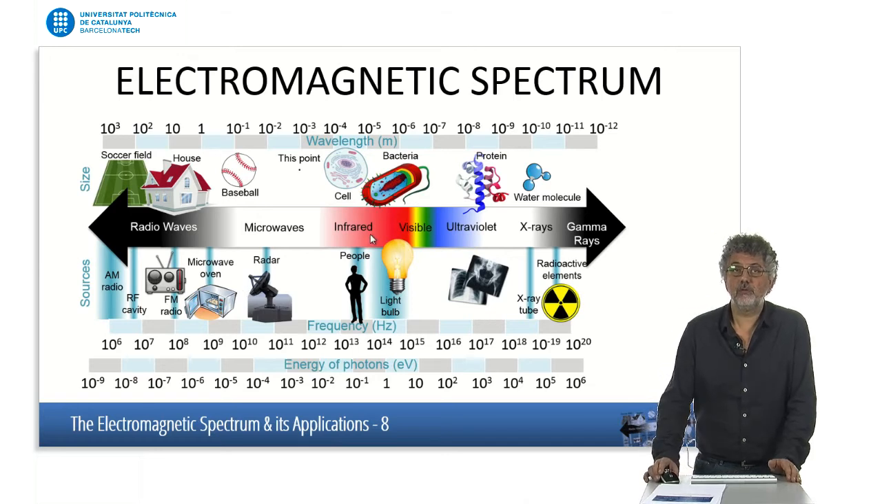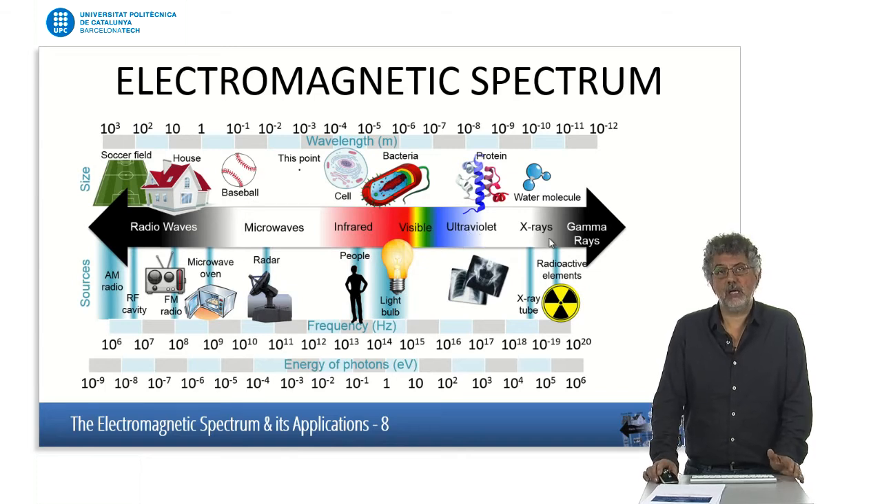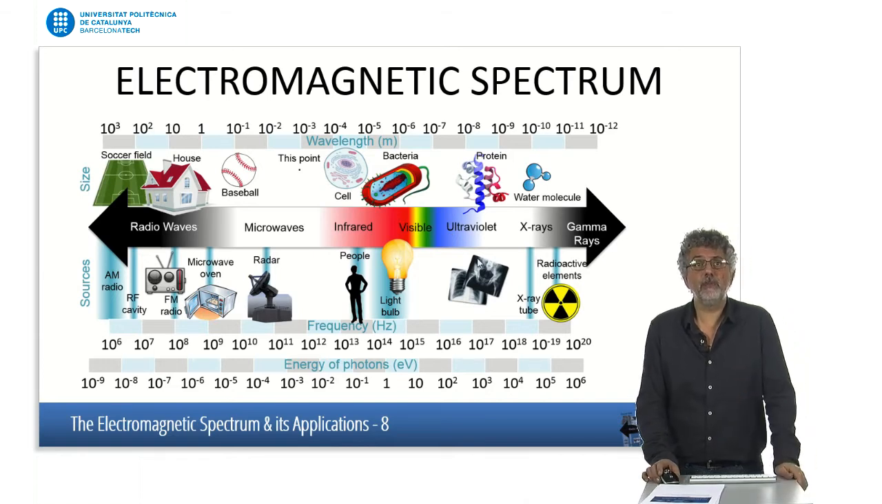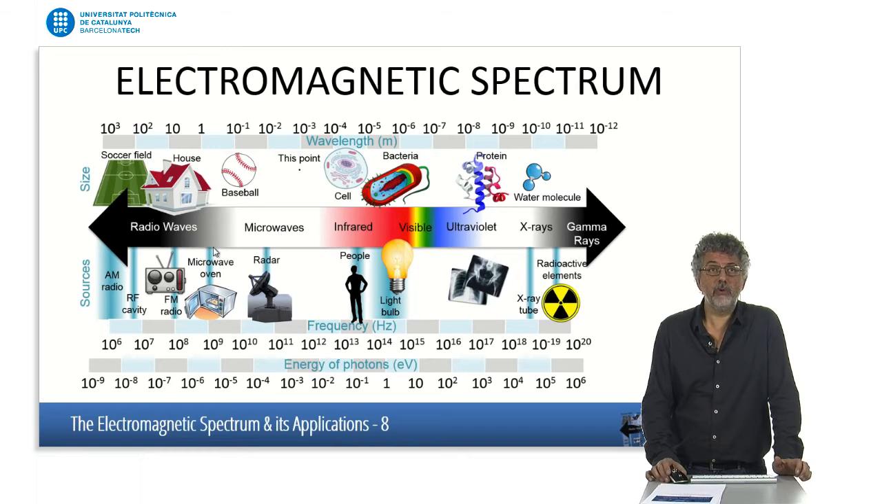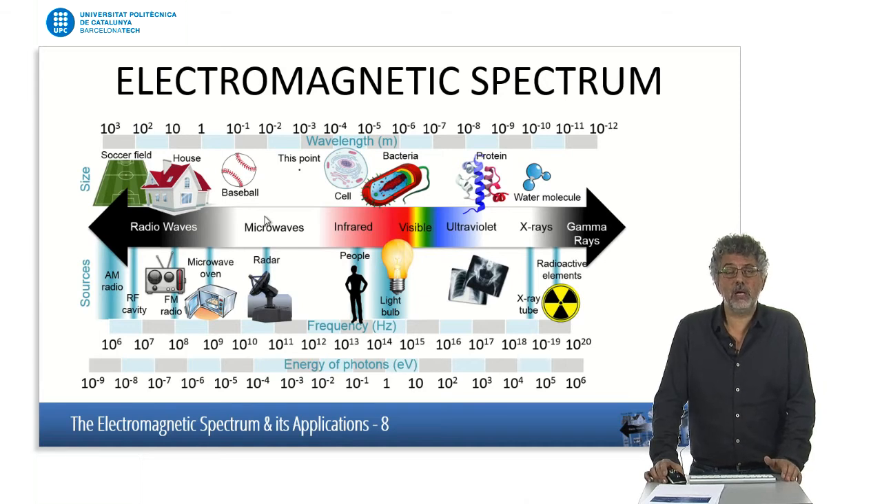We know the applications of infrared, probably. We can use it for many things. We have visible, we have ultraviolet, X-rays, and gamma rays. And as I mentioned before, ionizing radiation, or ionization, happens at frequencies above the ultraviolet. So for most of our applications, which are in radar, microwaves, or radio, we are at frequencies that are far below, with an energy much lower than the one required to ionize matter.